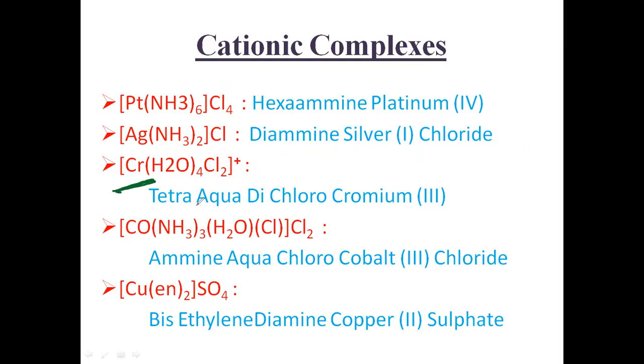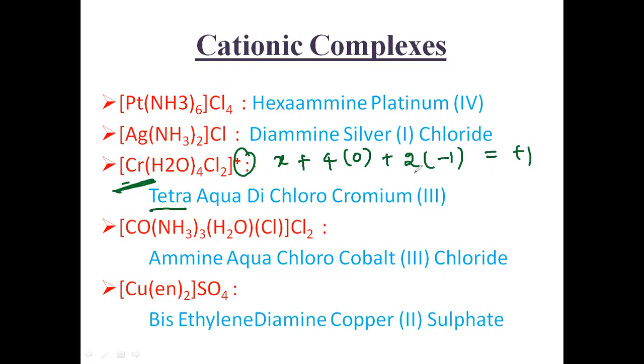Next, first of all find the oxidation state of chromium here. I don't know it, so I'm writing X. 4 water molecules are there. Water is a neutral ligand, plus 2 chlorines, each having a -1 oxidation state. And the charge of the complex you can observe here is +1.